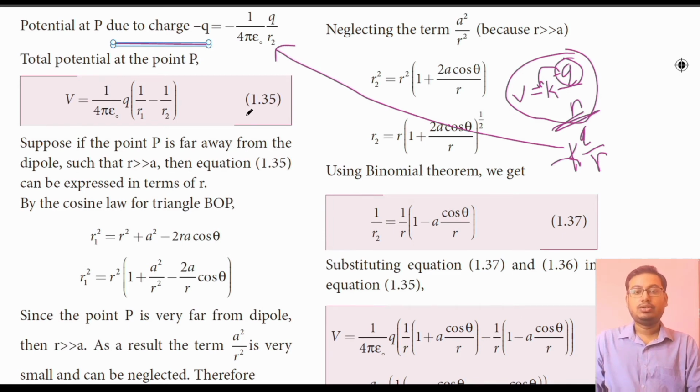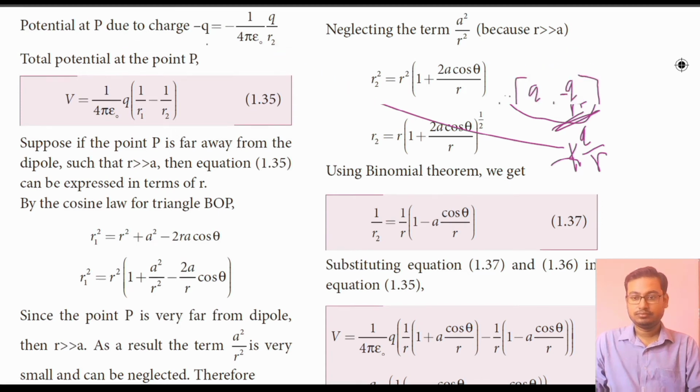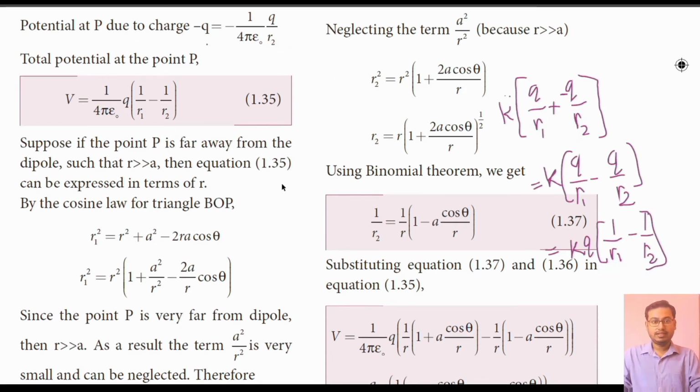Okay, so total potential at point P because of charges at A and B, we have to find it out here, and it will be equal to the sum of the potentials of individual charges. Okay, so in actual this equation 1.35 is like this. First of all, we have to find potential at point P because of charge at A plus potential at point P because of charge at B.